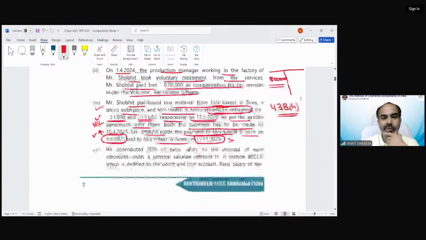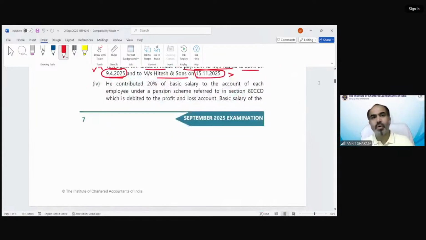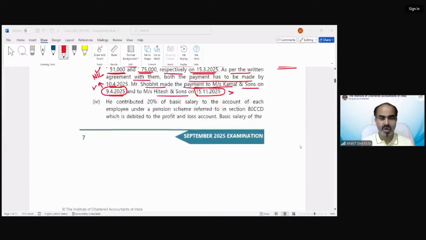Moving on to point number 4. Shagufta is saying not allowed. Shagufta, it is allowed. Okay. Now, the fourth point, again, this is a new point.